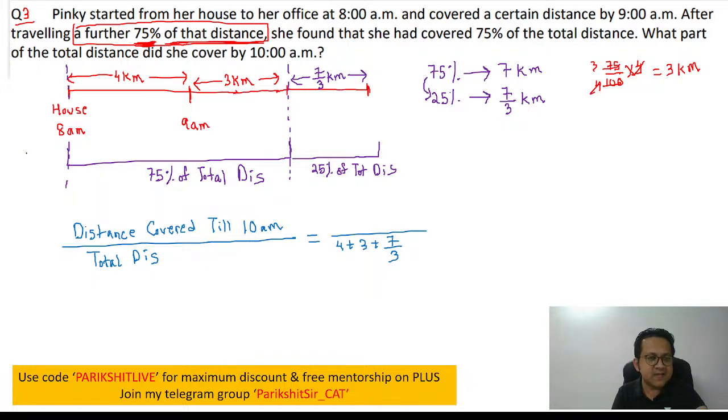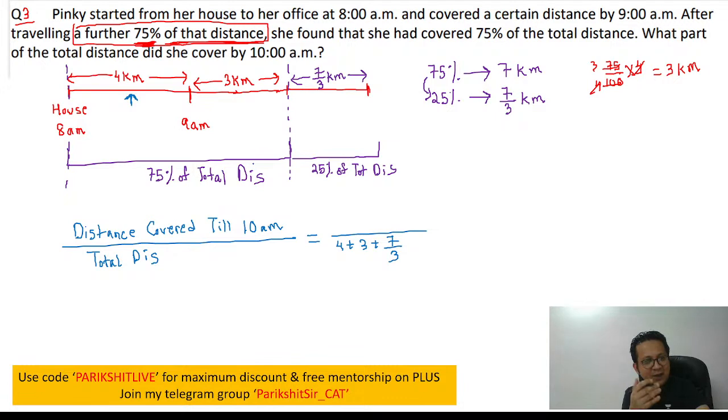Remember, distance covered from 8 to 9 a.m. is 4 kilometers. So can I say 9 to 10 also will be 4 kilometers? It's the same speed, right? 8 to 9 a.m. I travel 4 kilometers. So if my speed hasn't changed, 9 to 10 also I'm going to cover another 4 kilometers. Common sense. Don't you think?